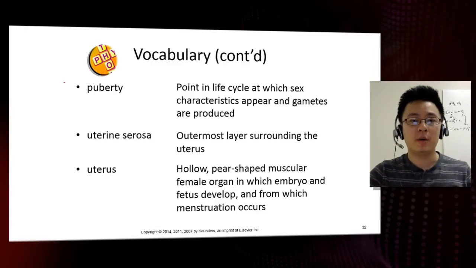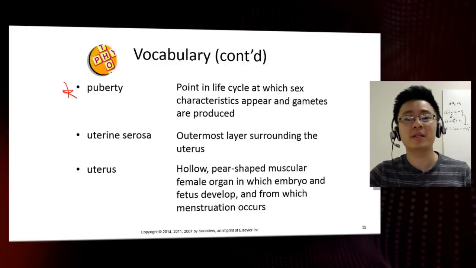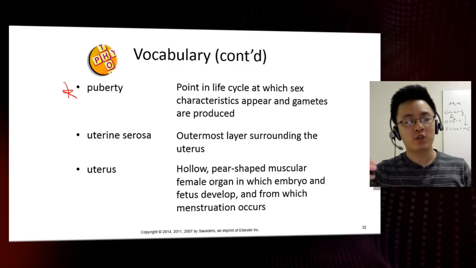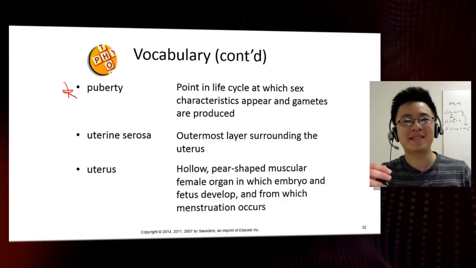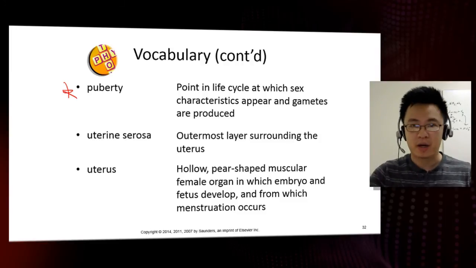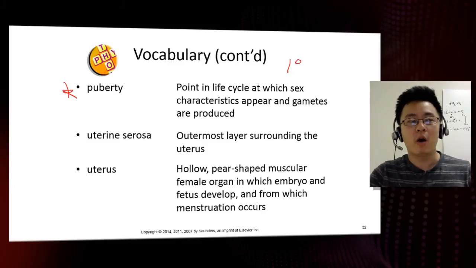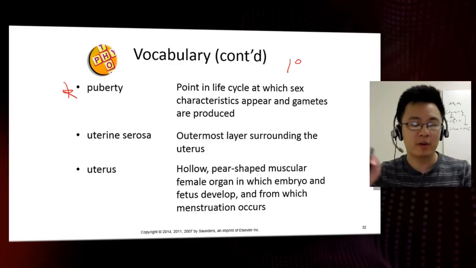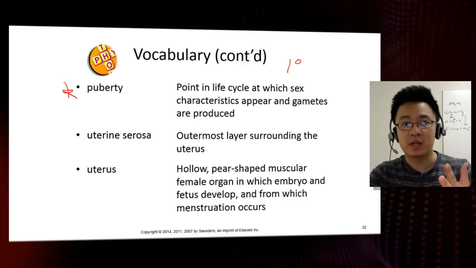Puberty here is the point in the life cycle at which sexual characteristics appear and gametes are produced. There are these structures known as secondary sexual characteristics. There are also other structures known as primary sexual characteristics. Primary sexual characteristics are the actual organs themselves, the development of the penis or the development of the female reproductive system, not the development of, but the maturation of those structures.